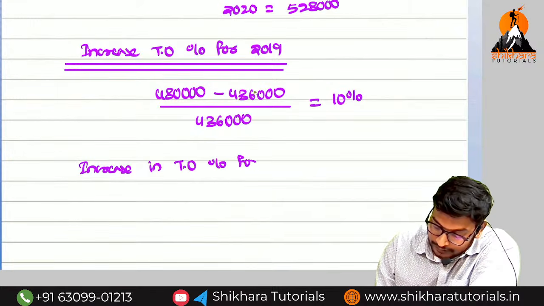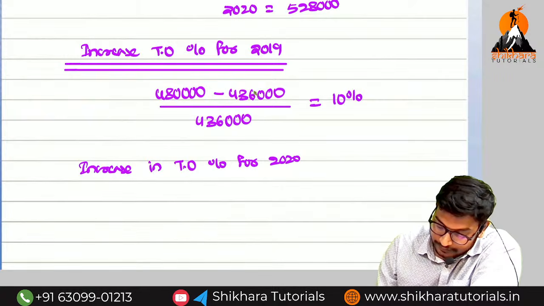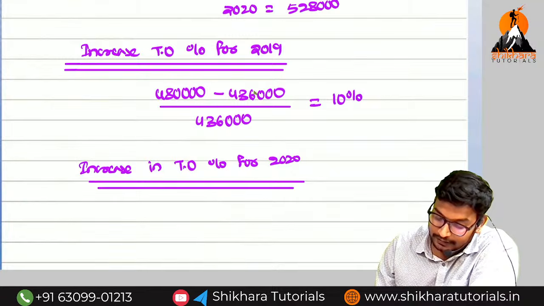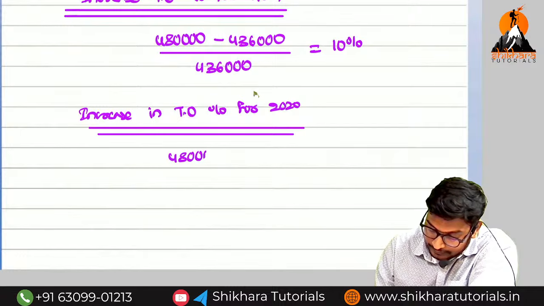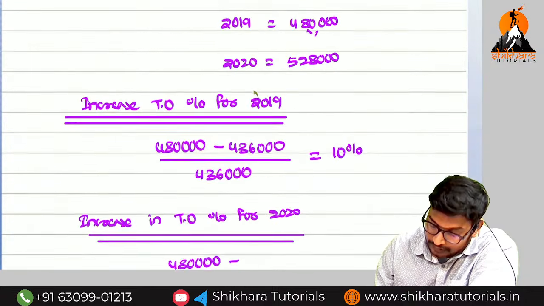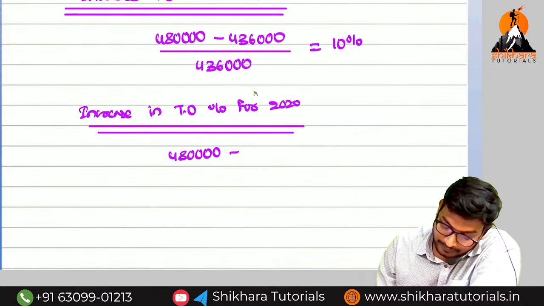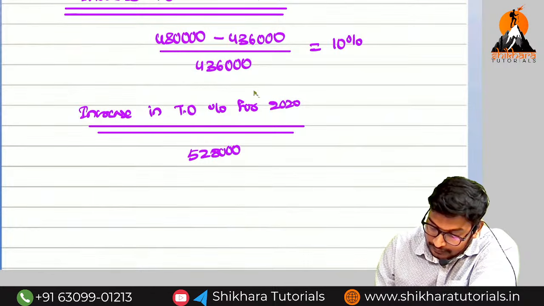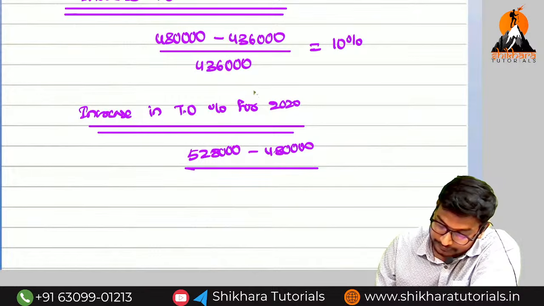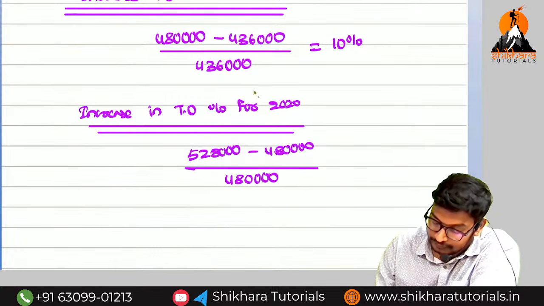Now increase in turnover percentage for 2020. How will we get it? 5 lakh 28,000 minus 4 lakh 80,000 divided by 4 lakh 80,000 into 100.